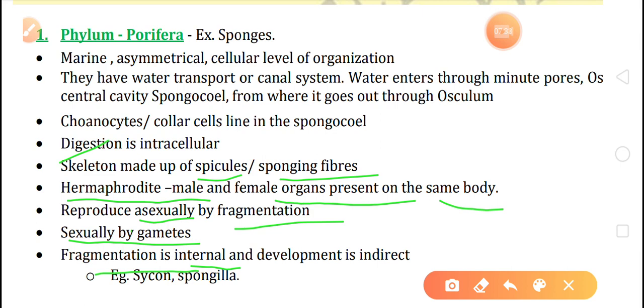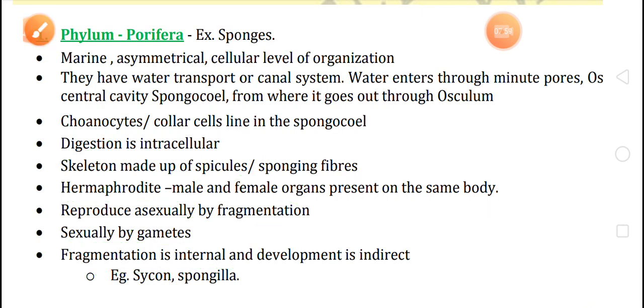Example we have seen, the one example is written here also, that is sponges. They have the minute pore through which the water entered the body, and in spongocoel and collar cell the digestion will complete. They are asymmetrical. Okay, so this is about Porifera that we have discussed.